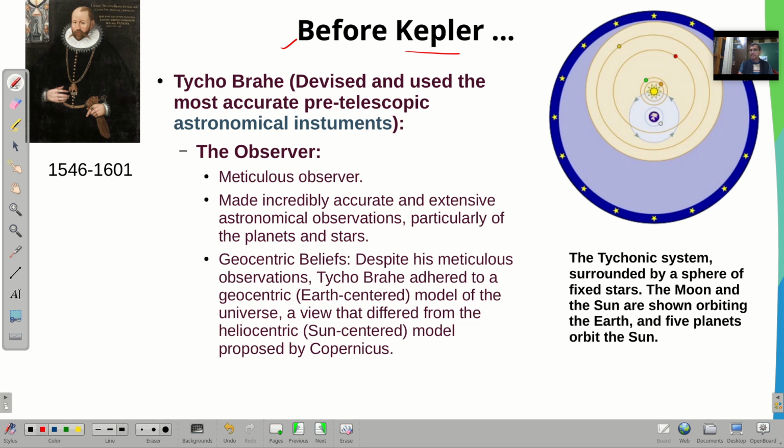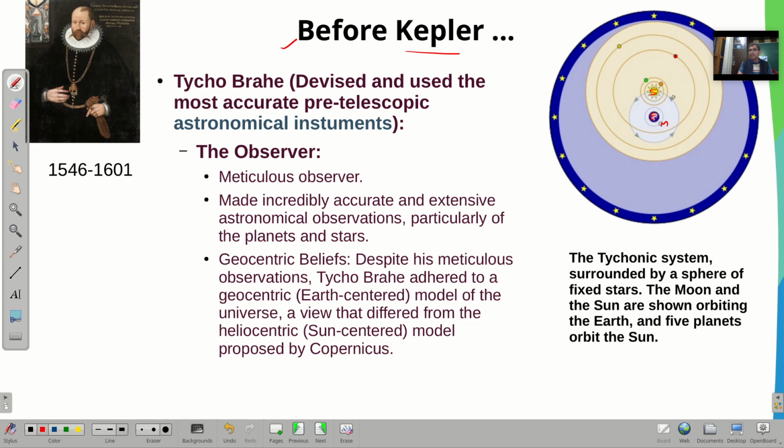Here this sphere means our planets are surrounded by the stars. These are the stars, and the moon and the sun are shown orbiting the earth. Sorry, this is the sun, and this is the moon, and this is the earth. So this moon is orbiting the earth, and even the sun is also orbiting the earth.